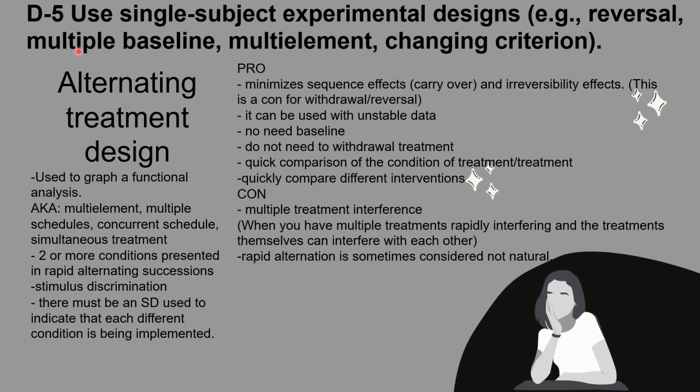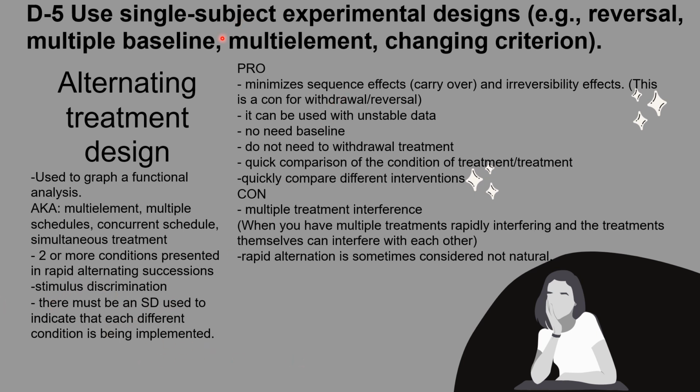And finally, the last design is alternating treatment design. It's used to graph a functional analysis. There's a couple of AKAs that you need to know for the alternating treatment design. So keep those in mind: multi-element, multiple schedules, concurrent schedules, simultaneous treatment. This type of design is when there's two or more conditions presented in rapid alternating succession. It demonstrates stimulus discrimination. There must be an SD used to indicate that each different condition is being implemented.